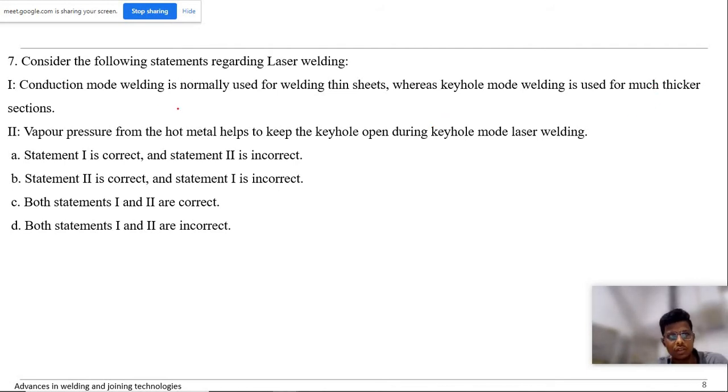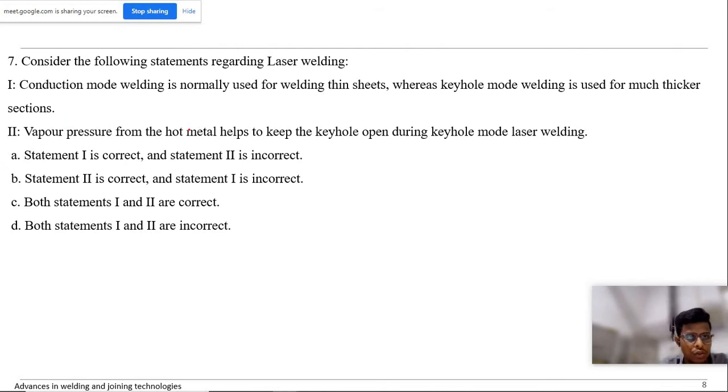So it's discussed rigorously. Yeah, C is the correct answer. Conduction mode is normally used for thin sheets, true, because the depth of penetration is less in conduction mode, and in keyhole mode the depth of penetration is more, so it can easily be used for much thicker sections.